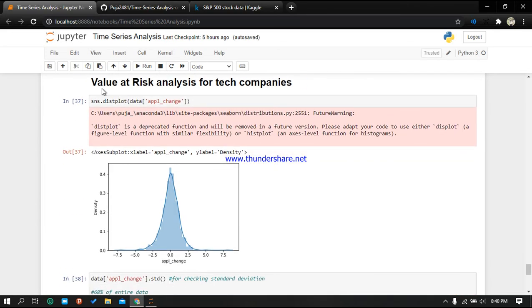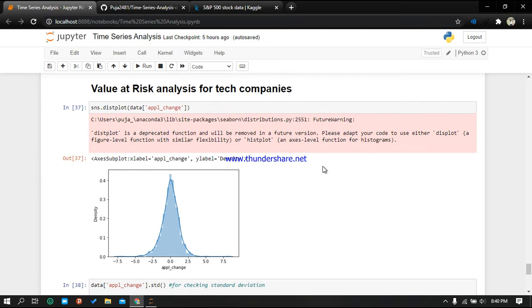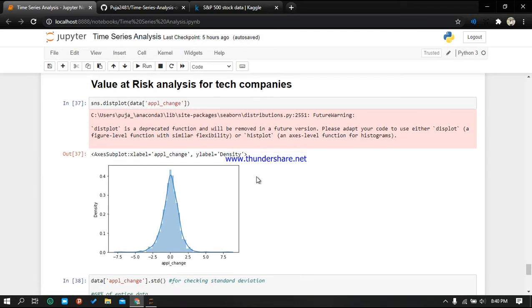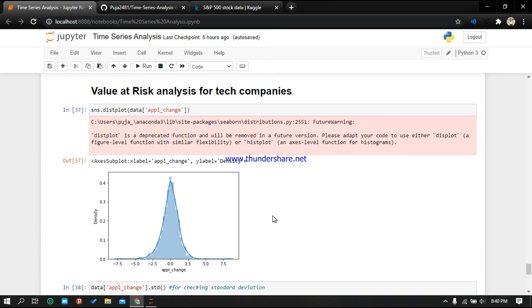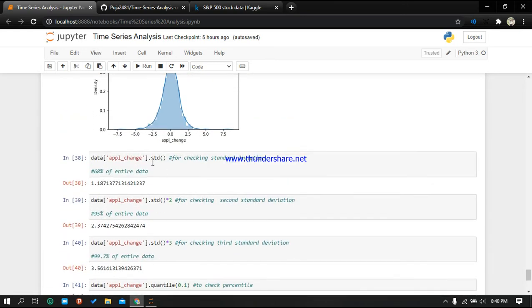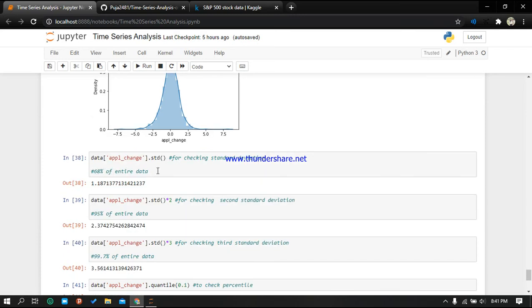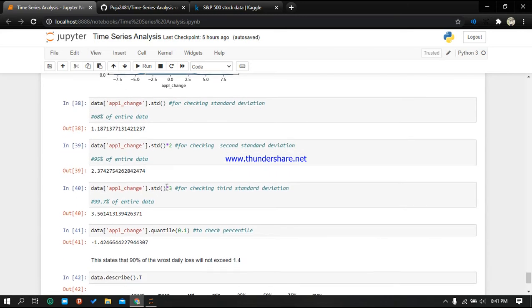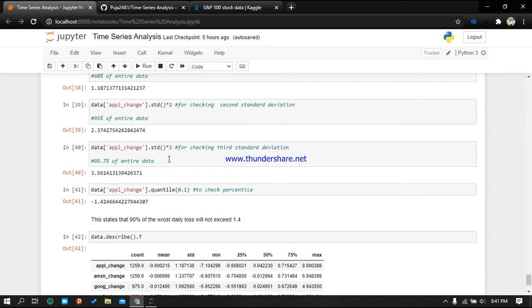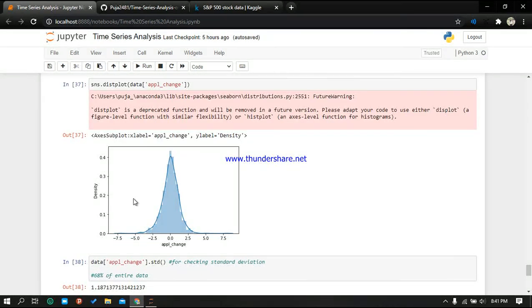Then we have calculated the value at risk analysis. How do we calculate this? We plot the distribution plot, and from there we calculate the standard deviation. This is the first standard deviation. The first standard deviation shows almost 68% of the entire data. Then this is the second deviation, which is 95% of the entire data. And this is the third deviation we have calculated, 3.56, and this is almost 99.7% of the entire data. Here you can see.